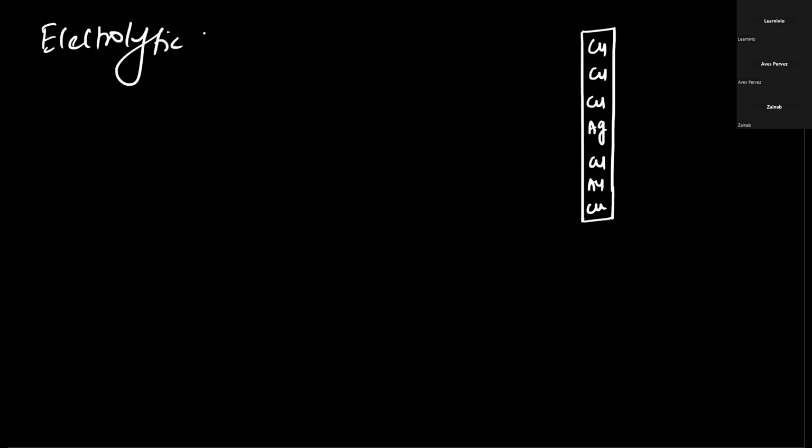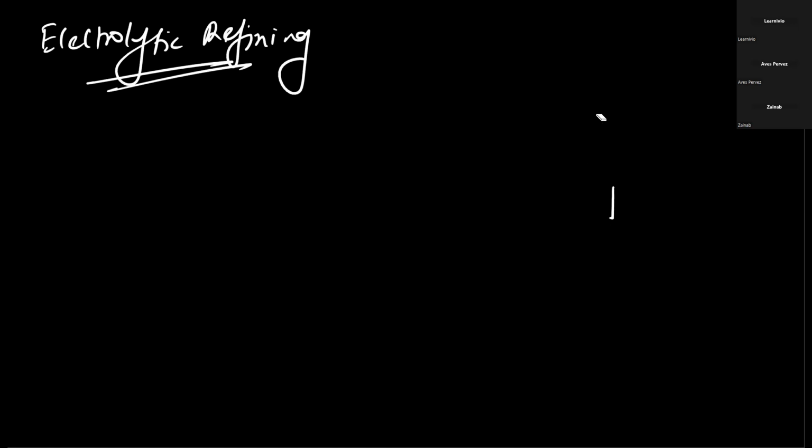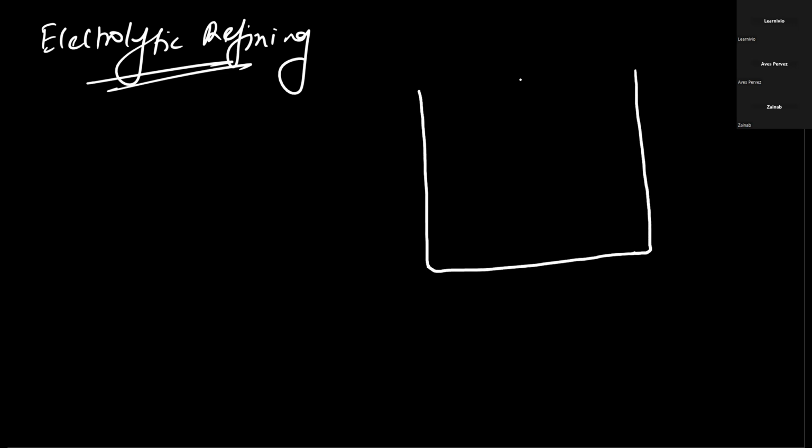Electrolytic refining. And what we do in electrolytic refining, let me show you. Electro means you have to use electricity, and refining means we have to refine the metal. So here we take a metal that we are purifying. For example, if we are purifying copper, we take two rods, and one is the impure rod. We are making an impure rod like this, and a very thin pure metal rod of the same metal that we are refining.